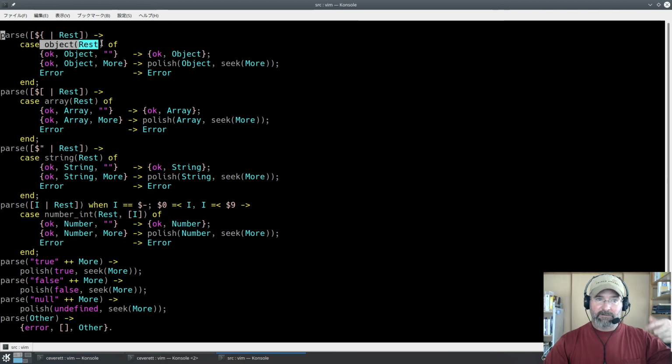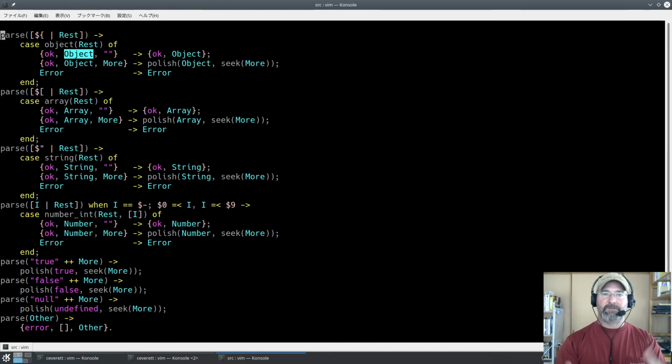So we're going to call object rest. Now you notice that this happens inside of a case. The return value of calling object over the rest of that string is going to be an object like, okay, it worked, an object data value, and then an empty string, meaning there's nothing left. There's no more stuff to keep doing. If that's true, so we match on okay and we match on an empty string, then actually we're done parsing and we're just going to return okay, object, and that's going to roll up into whatever values were parsed before, but the whole parsing tree knows that it's done at this point.